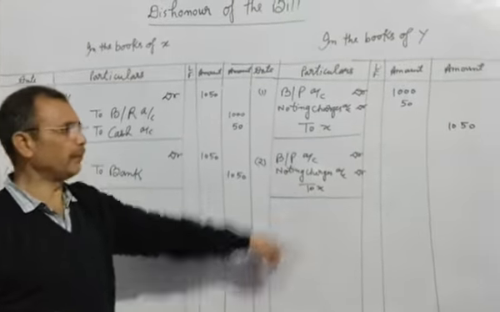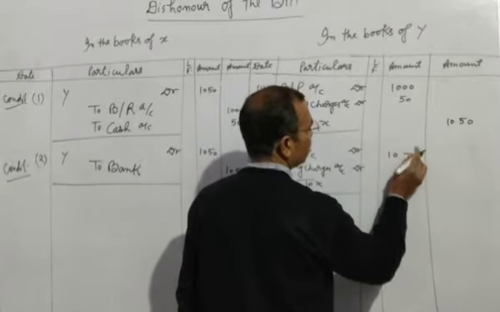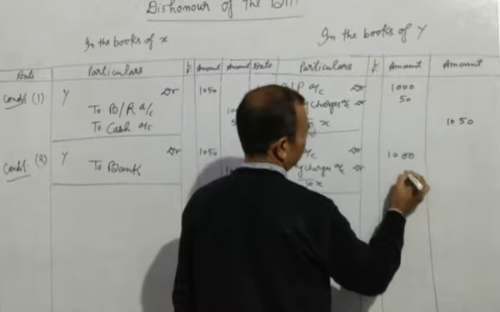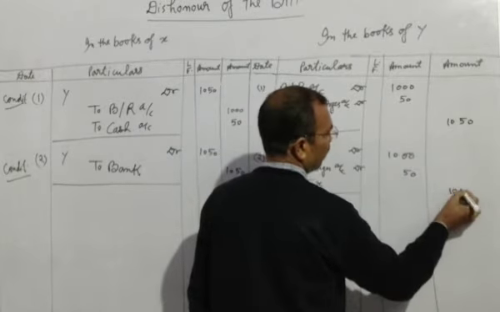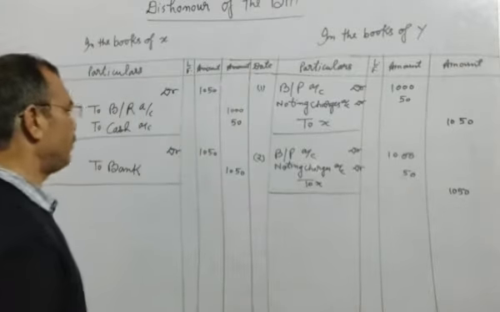The entry would be the same and the amount will be written in the same manner, 1050, and the total of these two amounts is 1050.